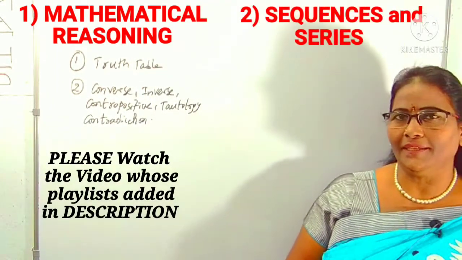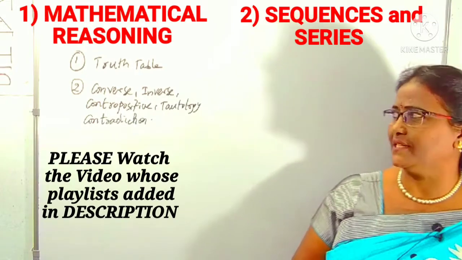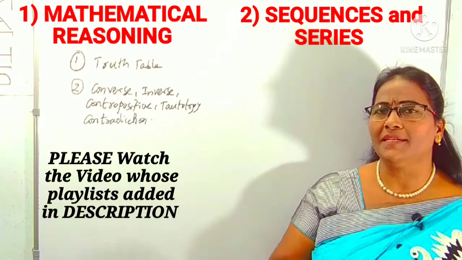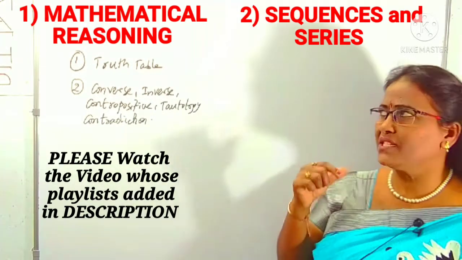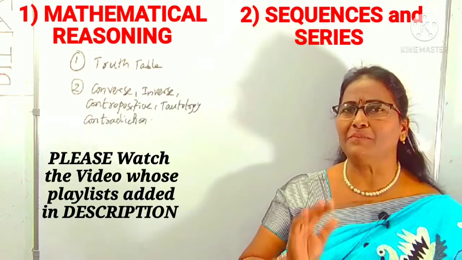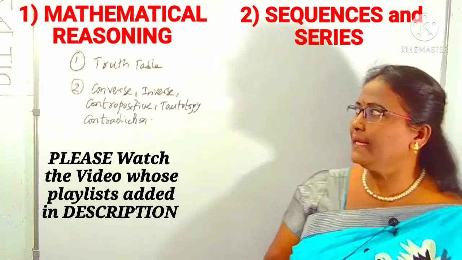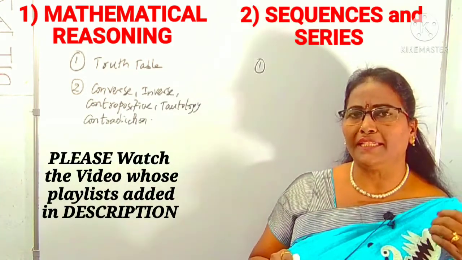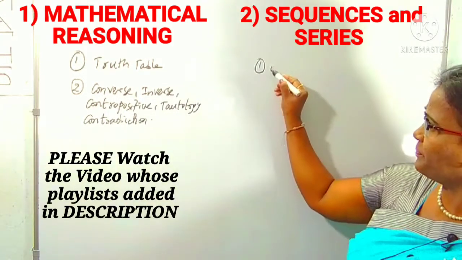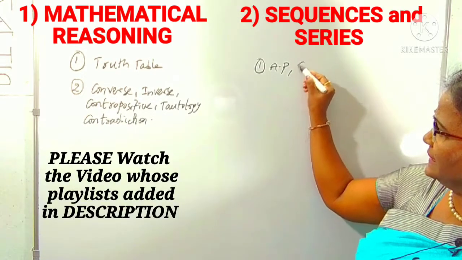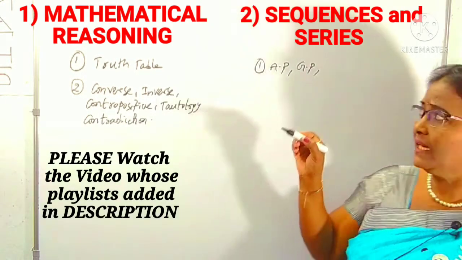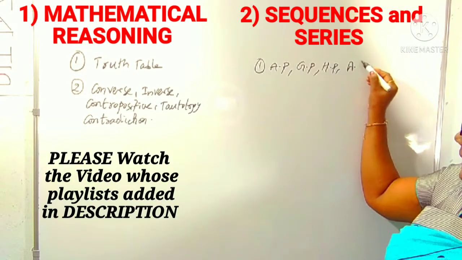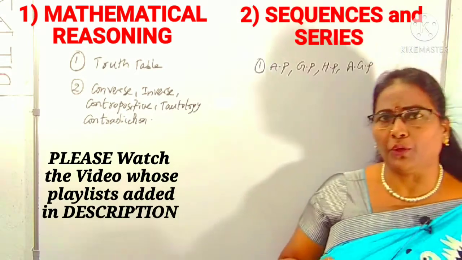The next topic is what? Yes, sequences and series. Sequences and series is also a quite interesting topic. You already have an idea about sequences and series from your lower classes. Simply, that is called progressions. Here, the first point is the types of series like AP, arithmetic progression, GP, geometric progression, and HP, harmonic progression, and also AGP, that is arithmetic geometric progression.